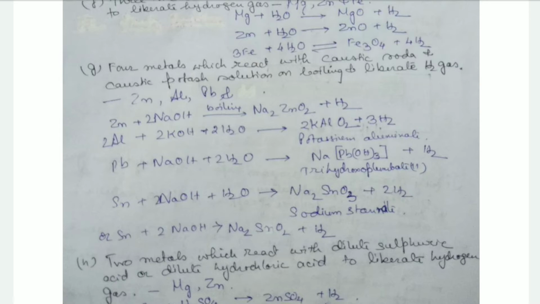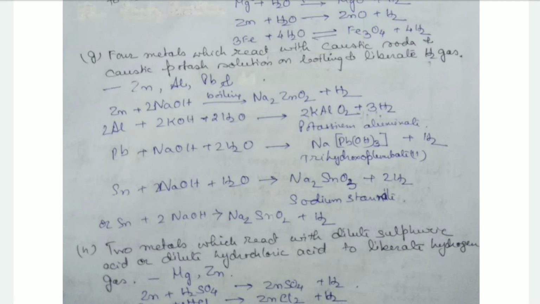Aluminium reacts with caustic potash solution to form potassium aluminate and hydrogen is liberated. Then lead reacts with an aqueous solution of caustic soda to form trihydrogen plumbate and it gives hydrogen.